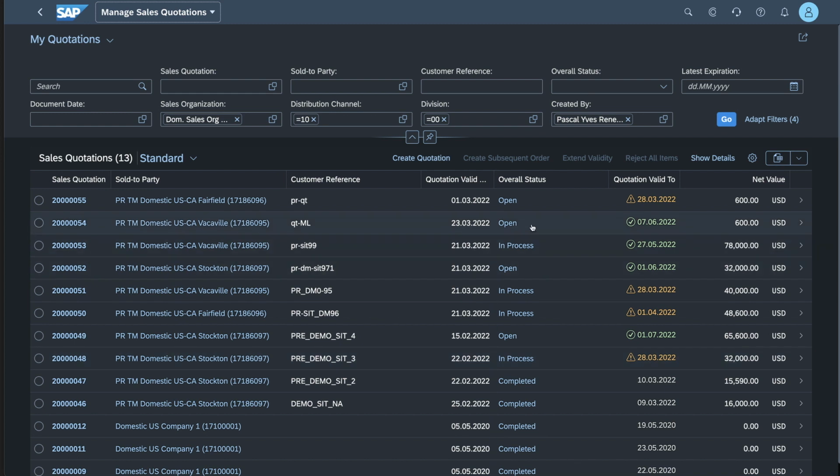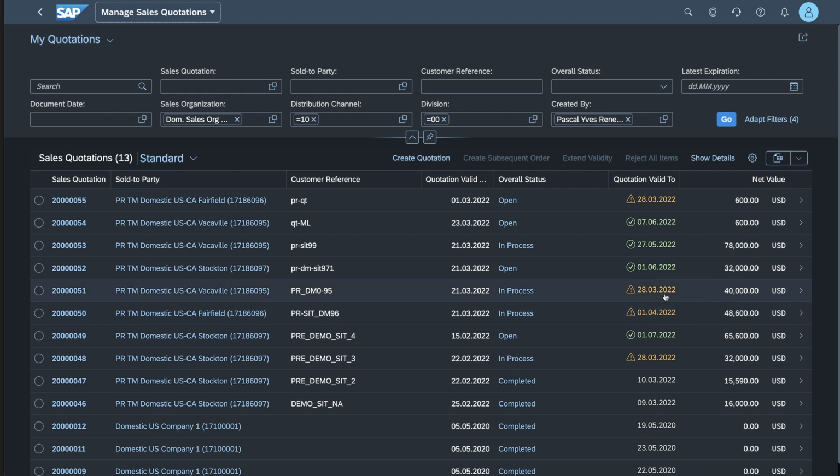So obviously the ones that are open, meaning that none of the quotations have been converted either partially or totally into sales orders, and then I have some quotations that are in process, meaning that they have been partially converted into sales orders.